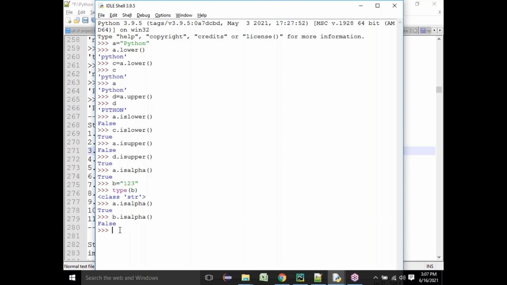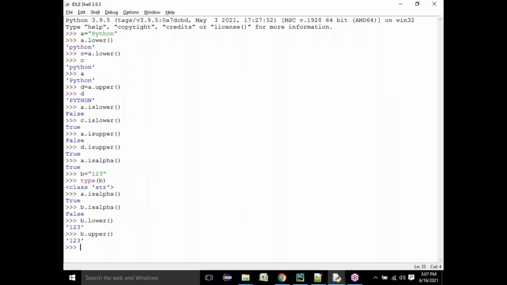So can I do b dot lower? Is it possible to convert with b dot lower? Generally b dot lower should not work. Can I say b dot upper? Generally it should not work, because there is nothing like lower or upper for a number.